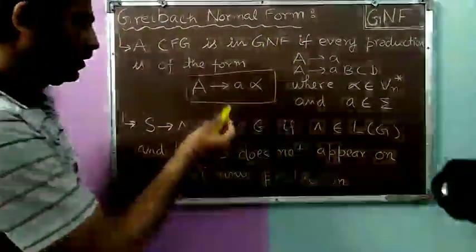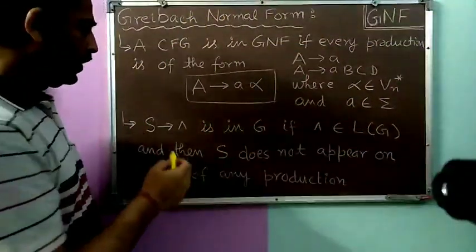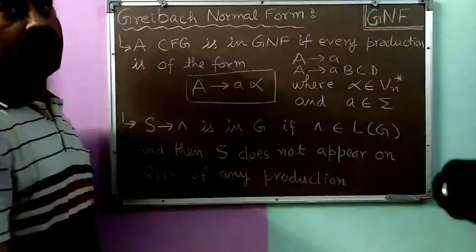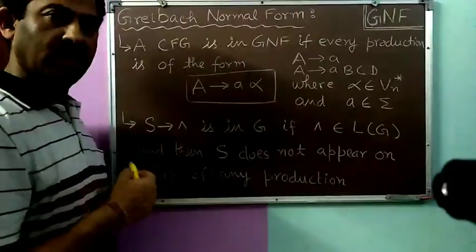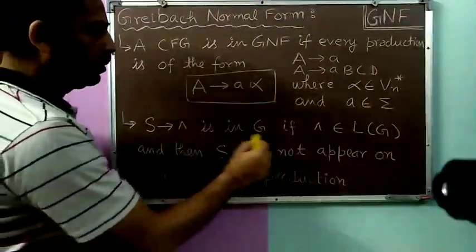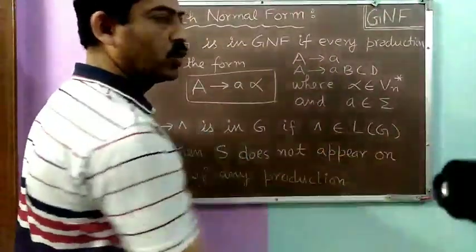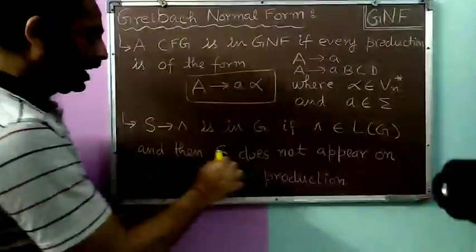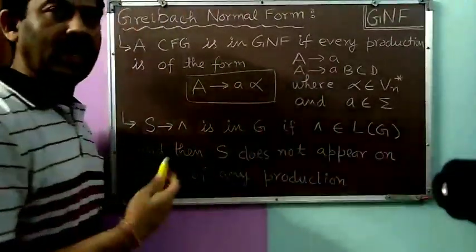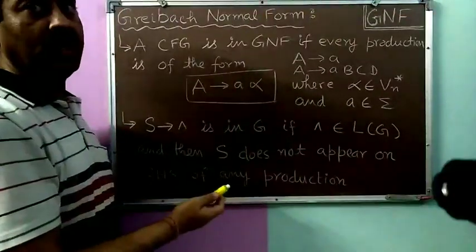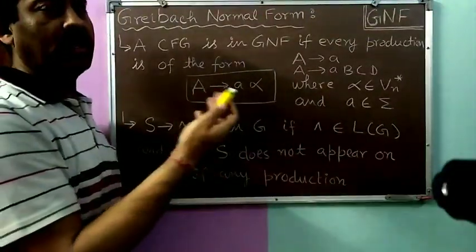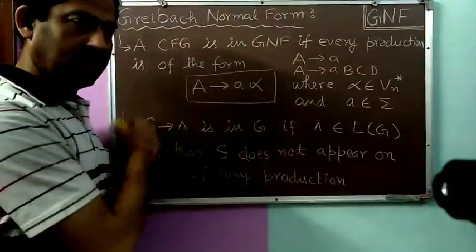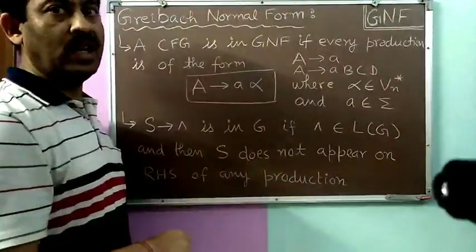Okay, and one more thing, like the CNF, where S to null was allowed in G just to include null into the language of that particular grammar G, similar is the situation here in GNF as well. So S to null will be allowed in G if null belongs to L(G). And again, if S to null is present in the grammar, then S does not appear on the right hand side of any production. So this condition has to be made, meaning our grammar cannot contain any null production except from the start symbol to null, and this is allowed only to include null into the language.